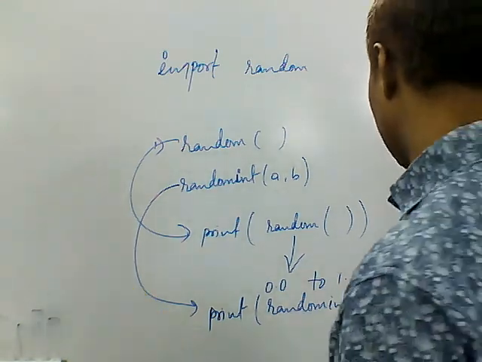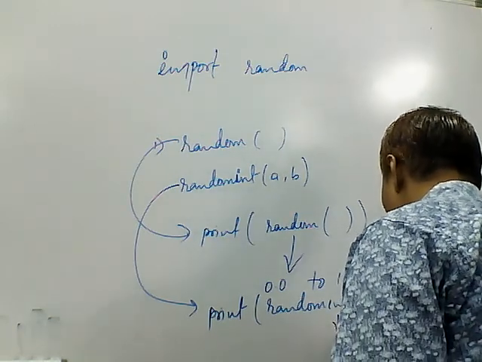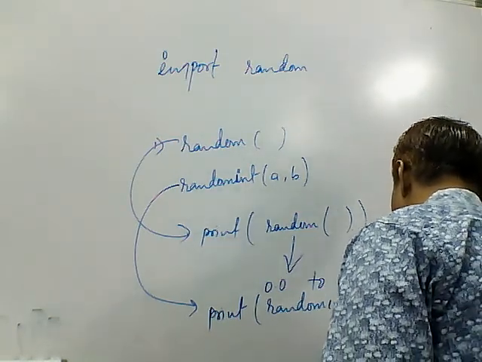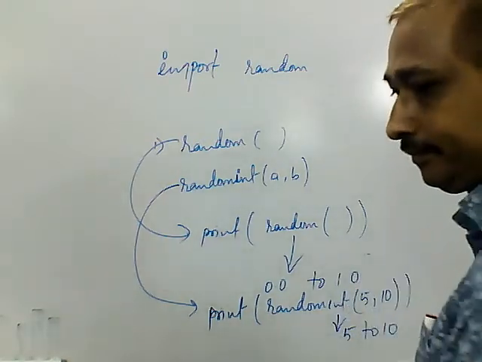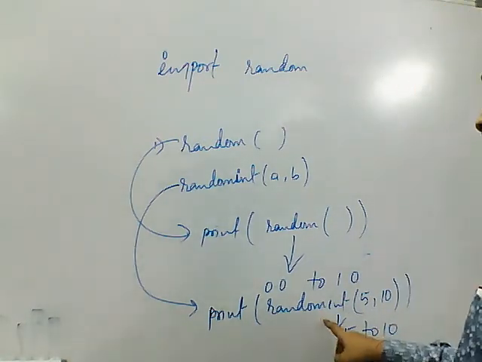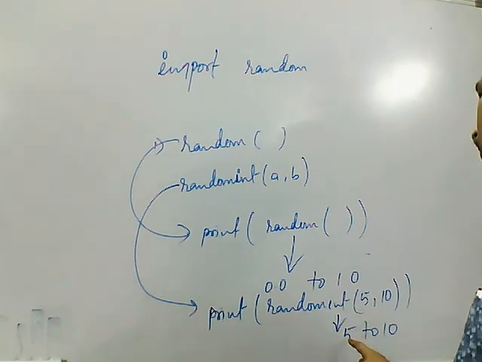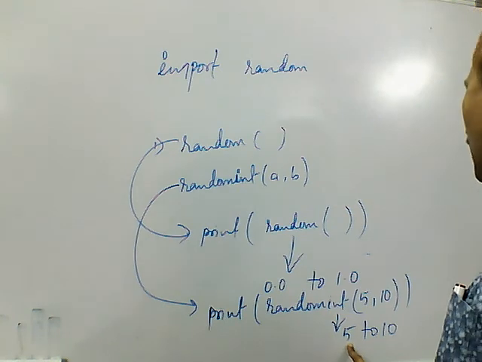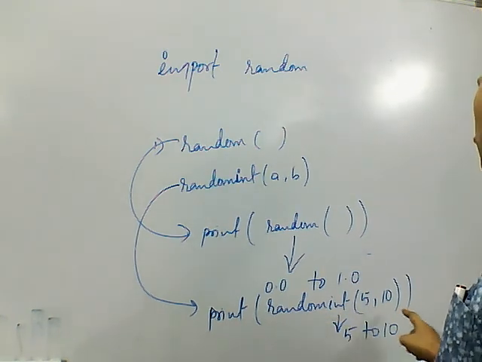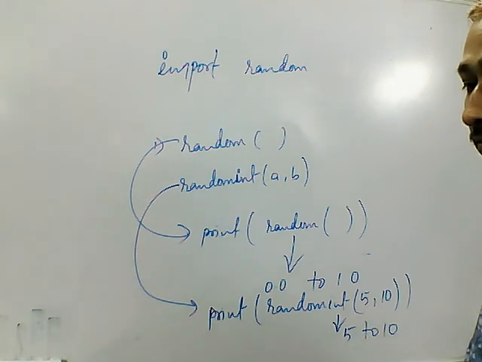So this function is going to return an integer value between 5 and 10. The minimum probable value returned by this function will be 5, and the maximum probable value can be 10.